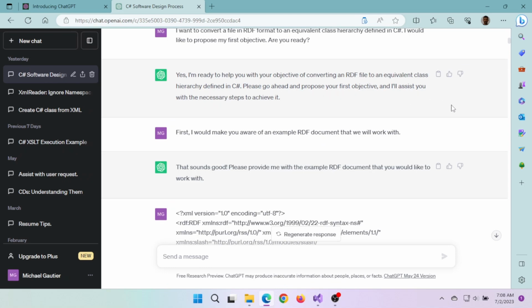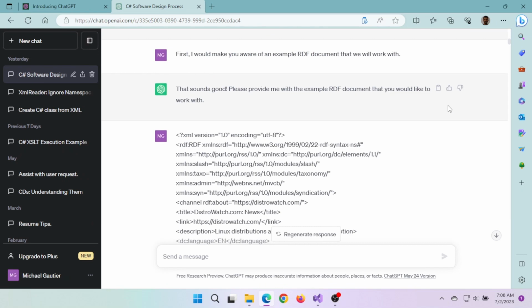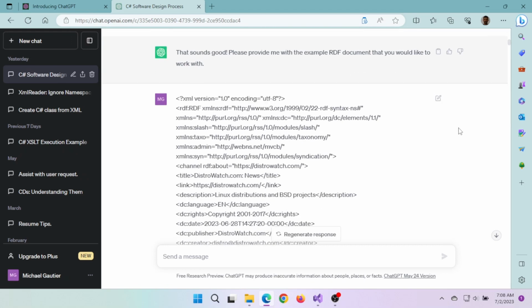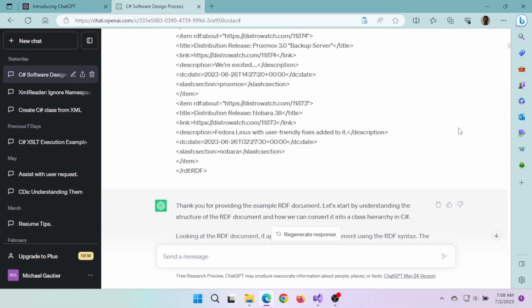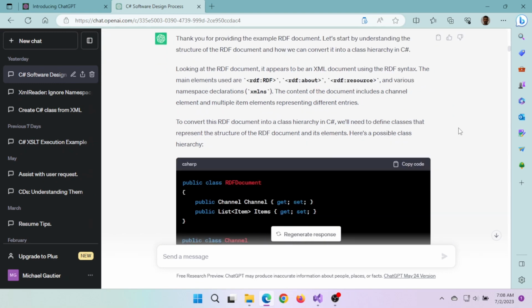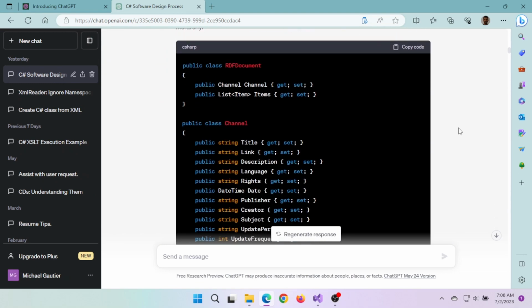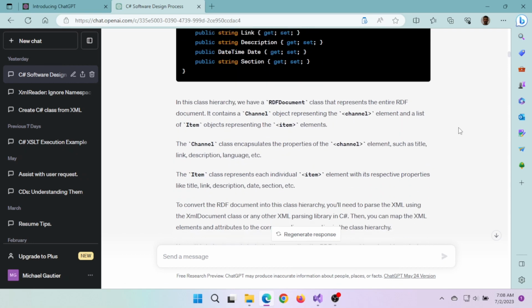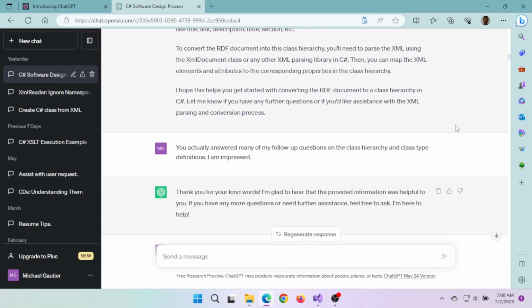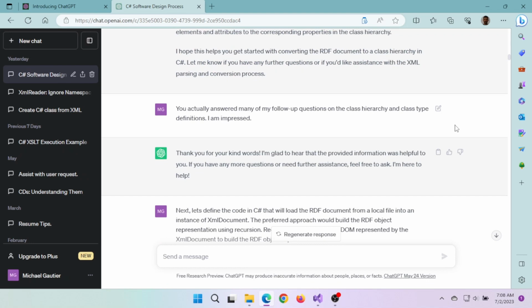I said to ChatGPT, basically, I have this data file in a particular format, and I'd like your assistance in translating it. I want to give you an example of that file. I couldn't give it the entire file because it would be voluminous, so I gave it a shorter, truncated version that illuminated the structure. And in this case, it did an extremely great job.